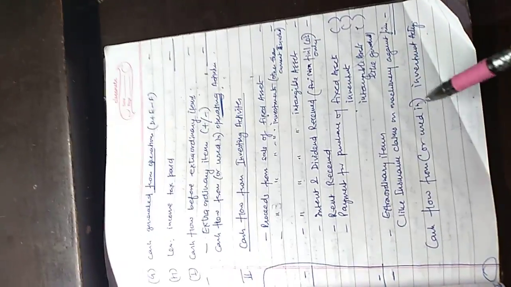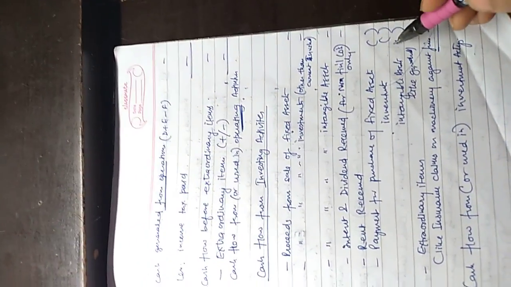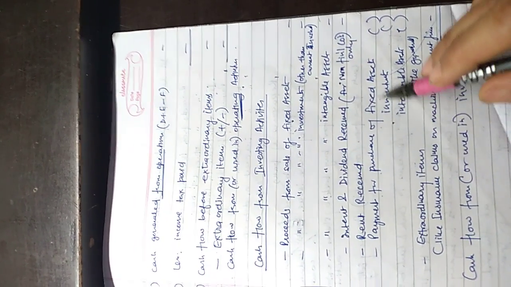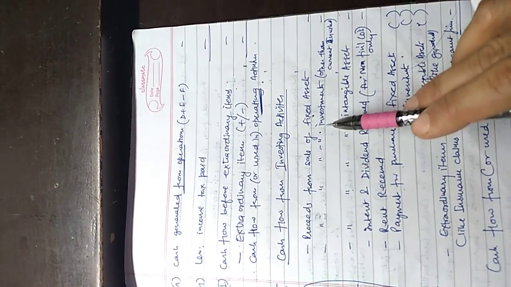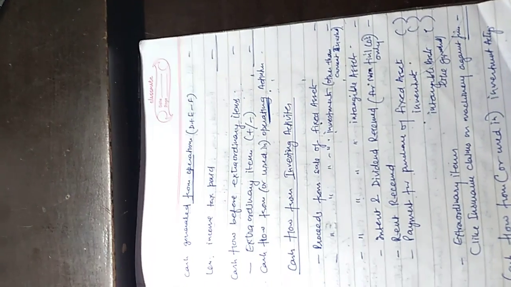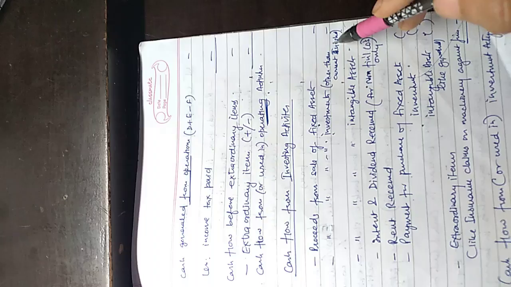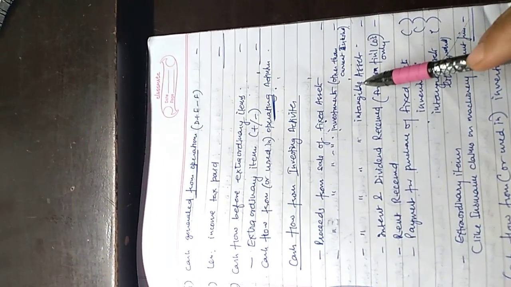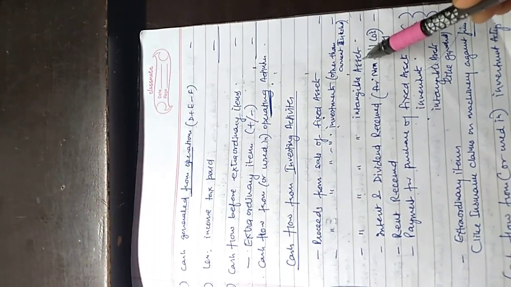So it is a negative payment for purchase of fixed assets. If we have sold our investments other than current investments, it is a cash flow from a source. If we are selling intangible assets, say goodwill, then also it is a source of cash.